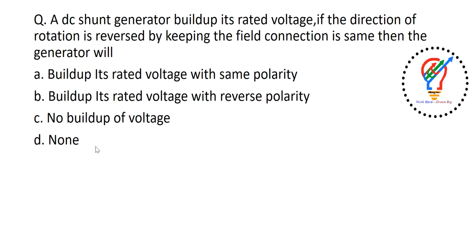Okay, see here. Generally, in the case of a DC shunt machine, we have two windings, the armature winding and the field winding. What we are doing is reversing the direction of rotation while keeping the field connection the same. That means you are changing the armature winding terminals. That's the meaning. So once you change the armature winding terminals, the residual flux automatically vanishes. So the magnetic property of the material used in the core vanishes when you change the direction of the armature.